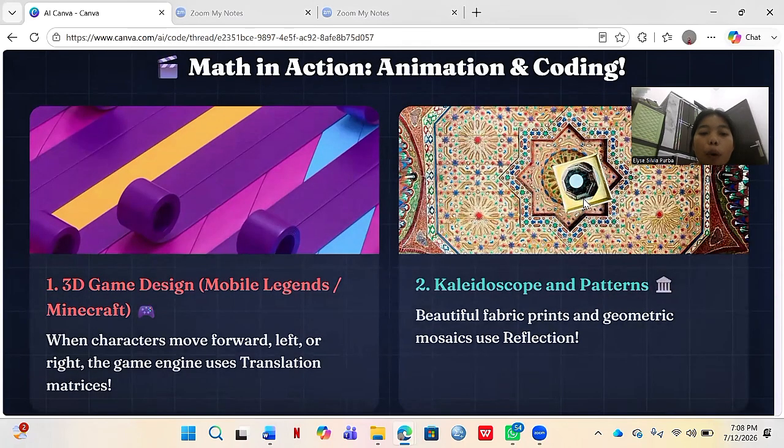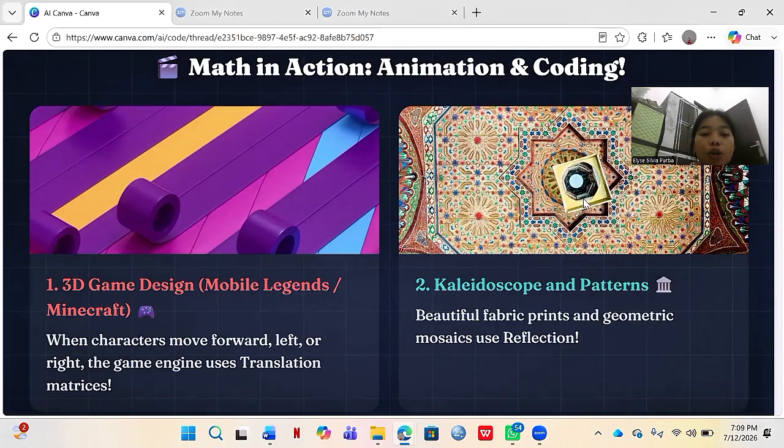Okay, you might wonder, why do we learn this? Where do I apply transformation? Well, if you like playing games like Mobile Legends, Minecraft, or PUBG, you are using math.